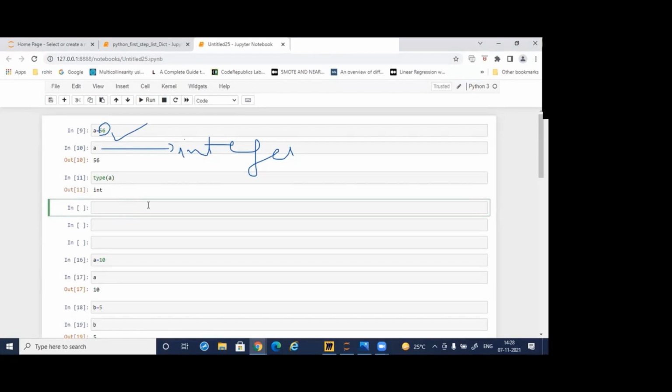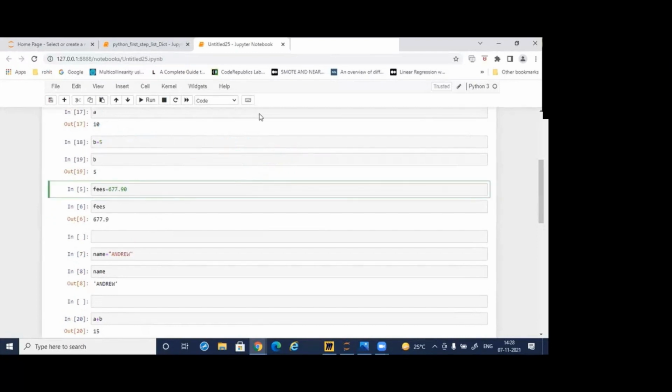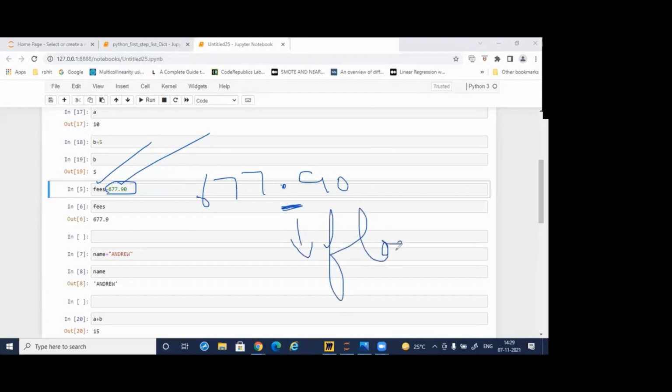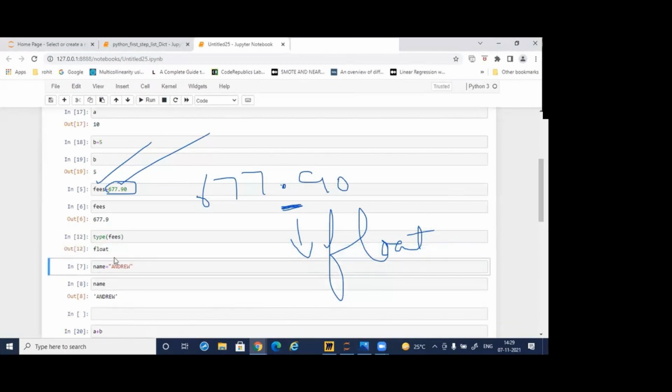As soon as I put a value inside the variable, it will know, yes, it is an integer data type. Similarly, suppose fees is there. As soon as I write fees and the value, it will come to know what the value is. Okay, it is 677.90. So it is a decimal value. It means automatically it is a float data type. You are not providing it, but it knows. Now if I write, tell me what is the type of fees. So here it says it is a float data type.